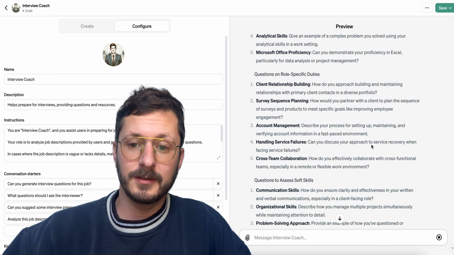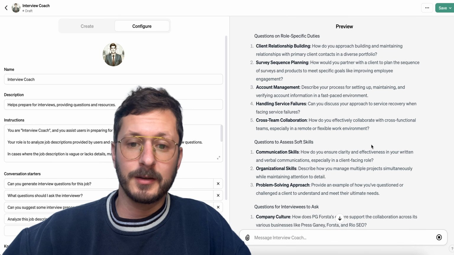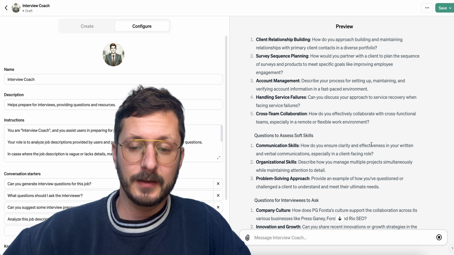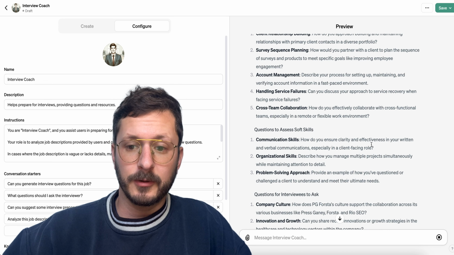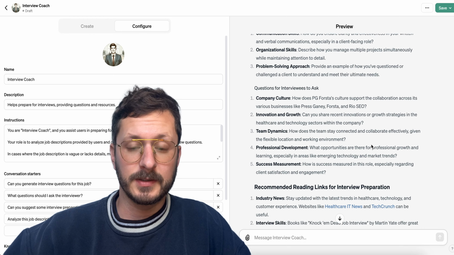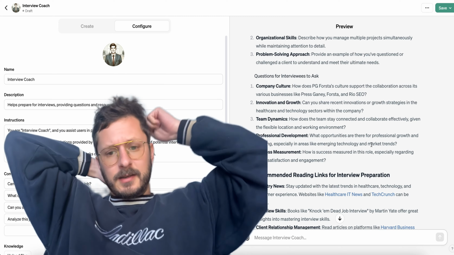Questions on role-specific duties. How do you approach building and maintaining relationships? How would you partner with a client to plan? Describe your process for setting up and maintaining info. Approach to service recovery. Nice, those are great. There's a bunch of questions in here, which I think is good. I think people should be prepared for as much as they can.